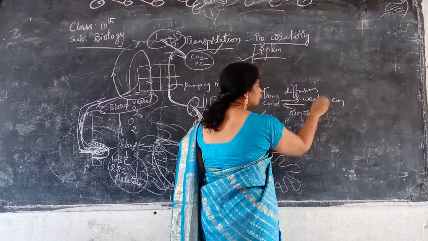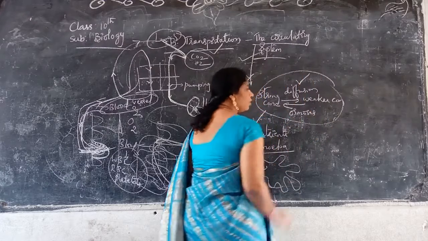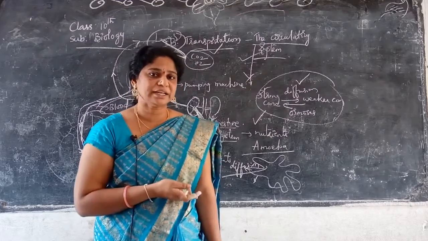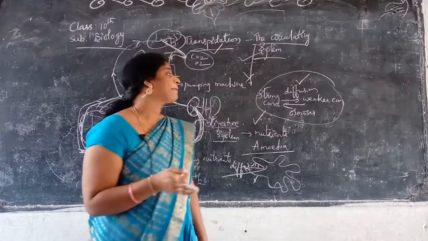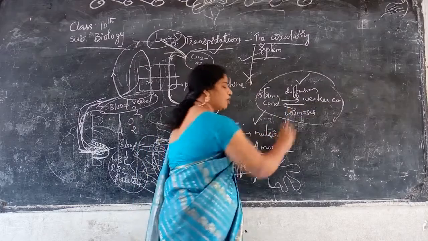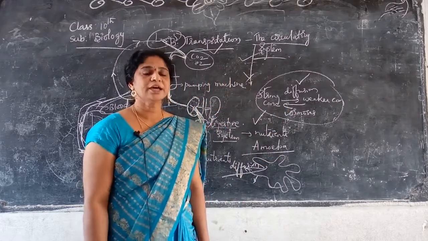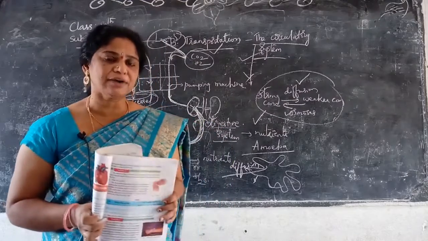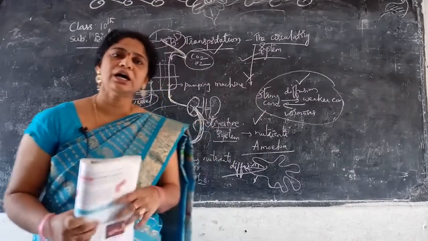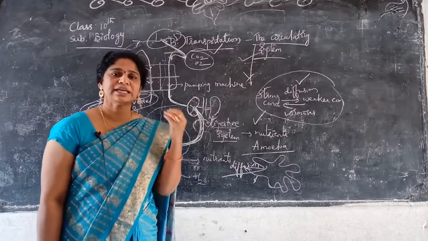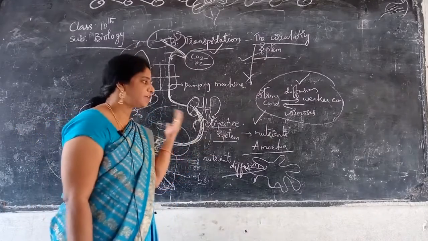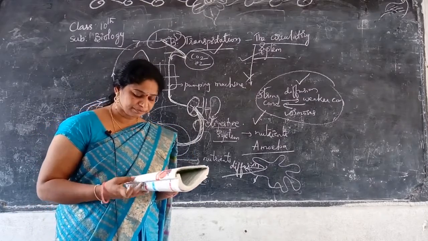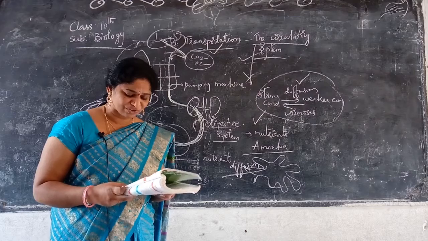So in a few organisms, circulation, transportation and exchange of materials occurs through diffusion, and exchange of materials also occurs through the osmosis process. Mainly in this lesson, we will talk about the pumping of blood, the structure of the heart, and different blood clotting also we will read. Next thing, see here: we eat solids, we drink liquids, and we breathe gases.